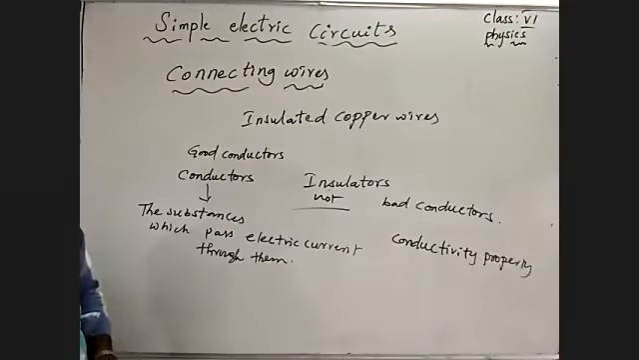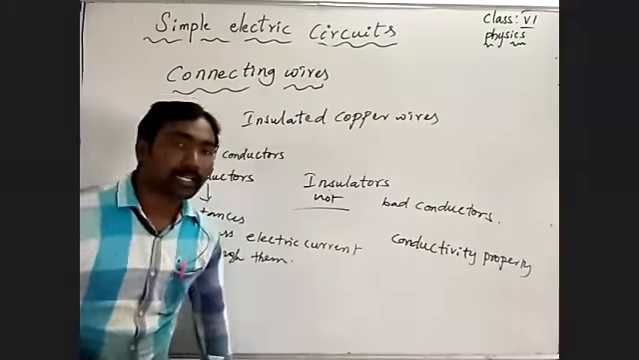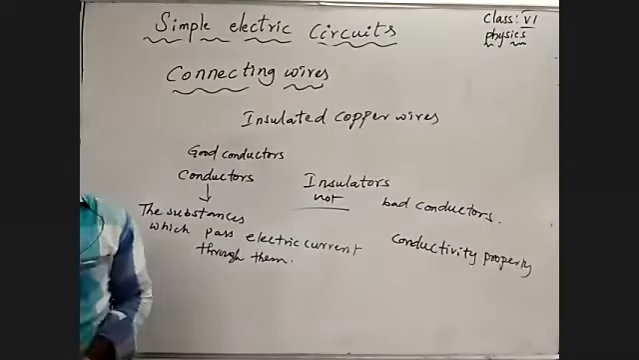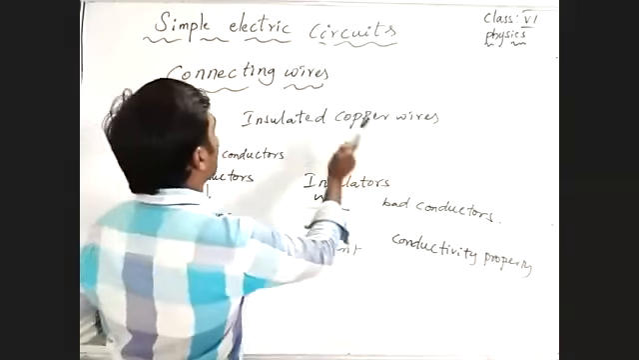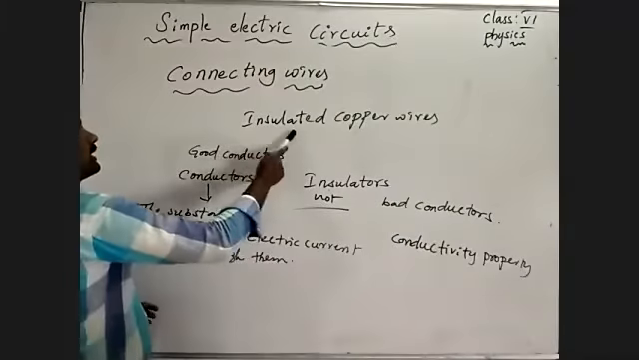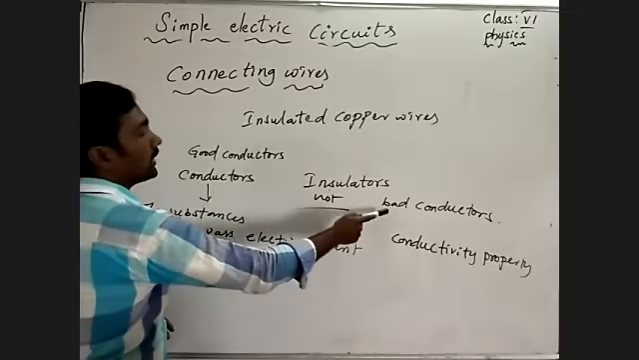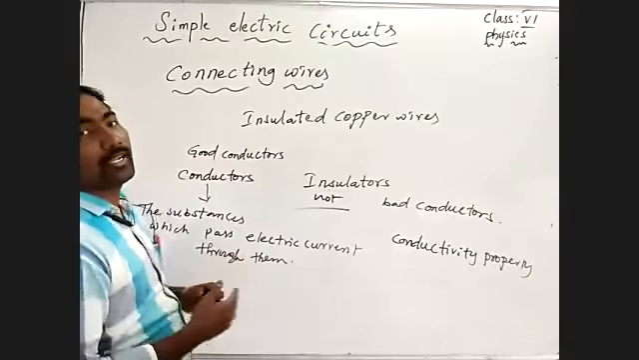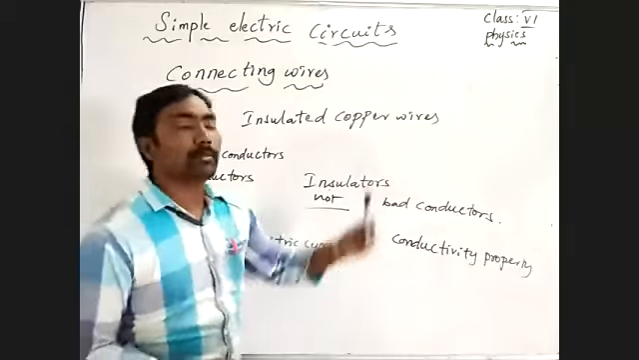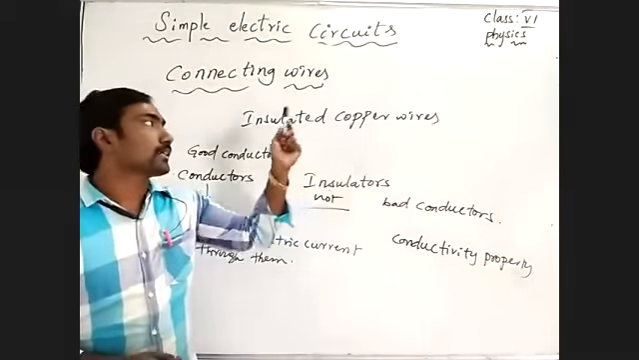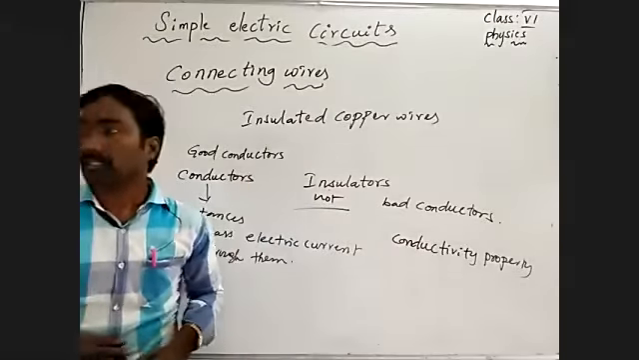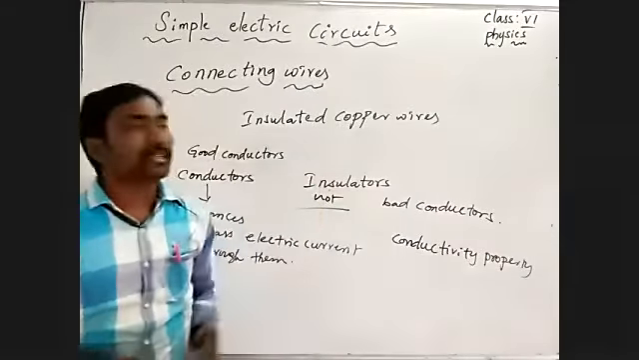Understand? For that we will discuss one activity, to see which substances allow electric current and which do not. Coming to that, insulated copper wires are used as connecting wires. An insulator is a bad conductor. Copper wire is a metal, a good conductor, and the good conductor is covered with the insulator.